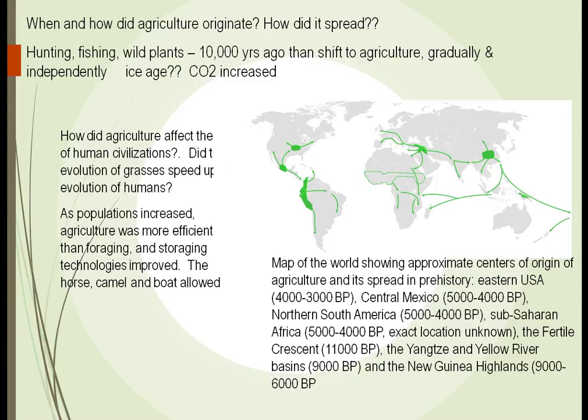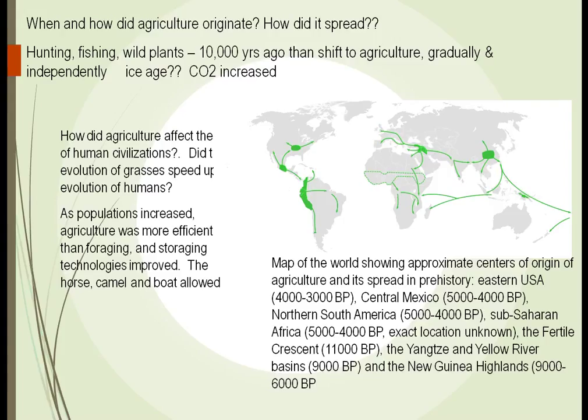agriculture spread out. When we found that we could actually grow grain, this allowed us to have more calories, and because we had more calories, we could have more people. Plants evolved along that time too. For example, grass.